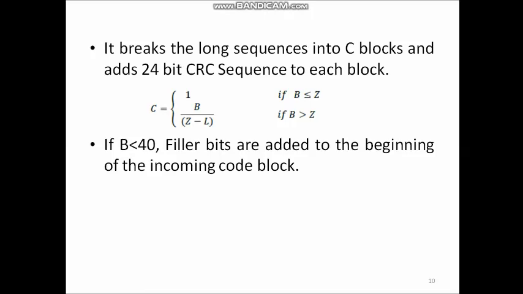Then if B is less than 40, the minimum size, filler bits are added to the beginning of the incoming code block so that the length will be 40 bits.